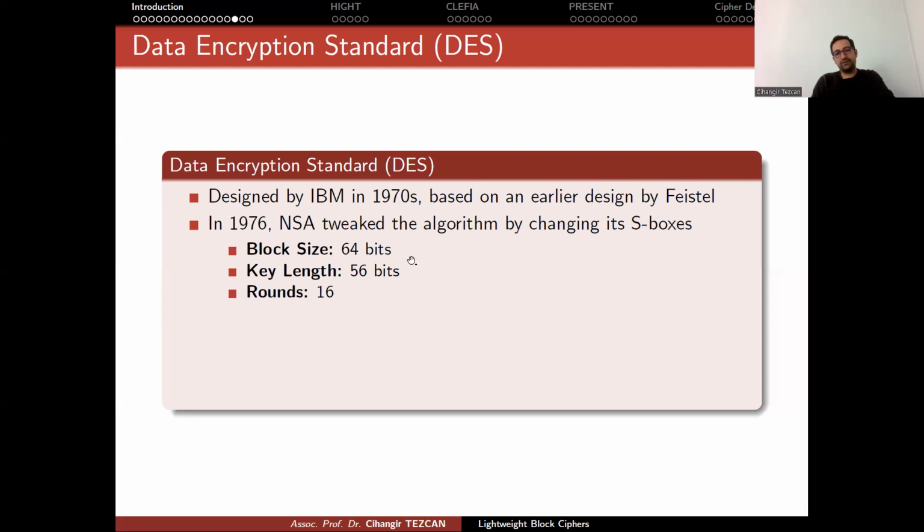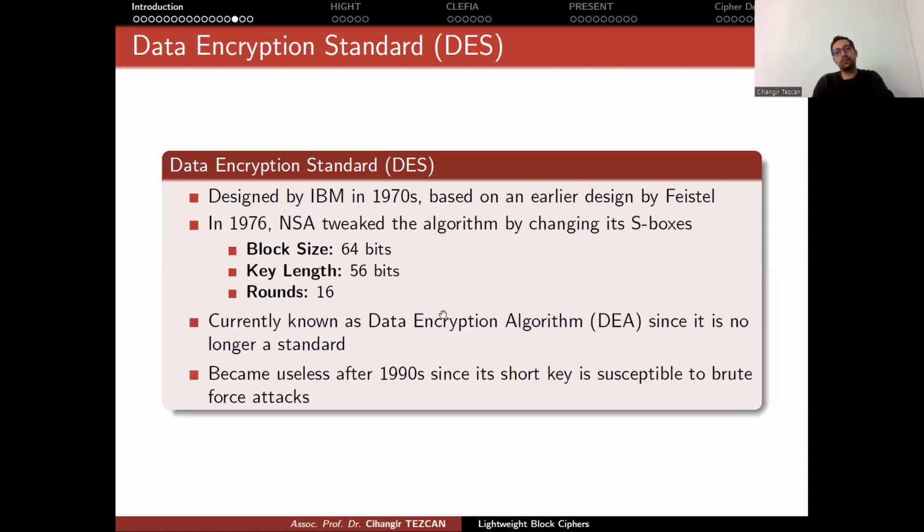So block size is 64 bits, key length 56 bits, round number is 16. We generally call this algorithm data encryption algorithm instead of data encryption standard, because if you use the word standard, people still think that it is a standard. They keep using it all the time.